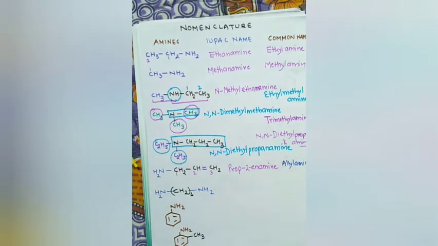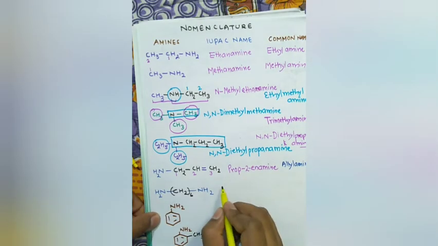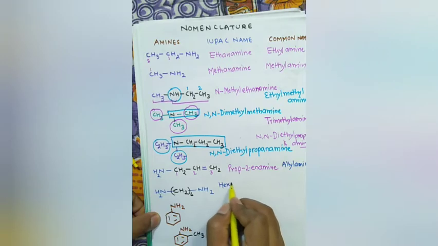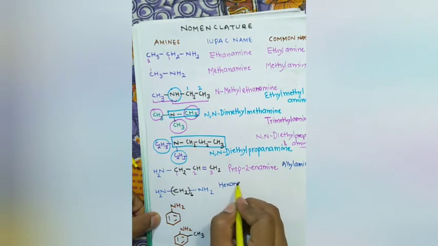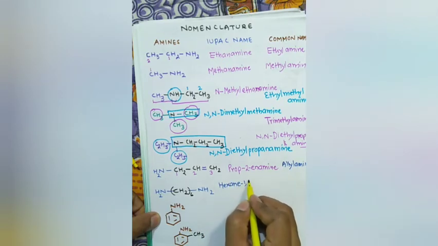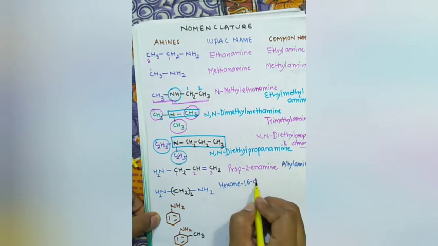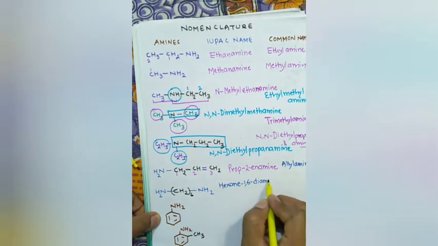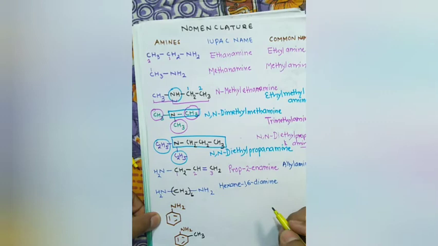Okay. Now what about this? There are 6 carbon atoms joined head to head, so it will be hexane. Okay. It has 2 amino groups, so IUPAC will be hexane-1,6-diamine. Simple.